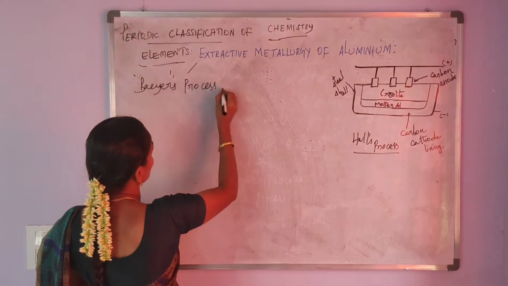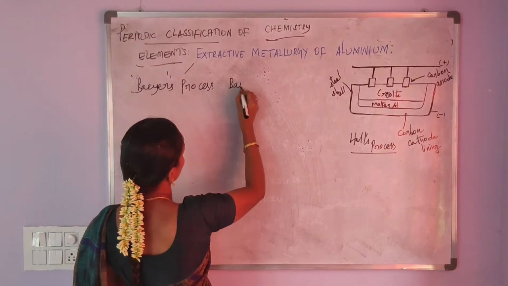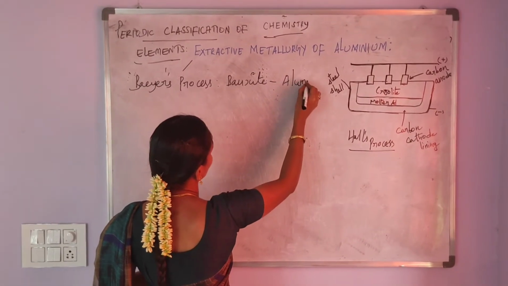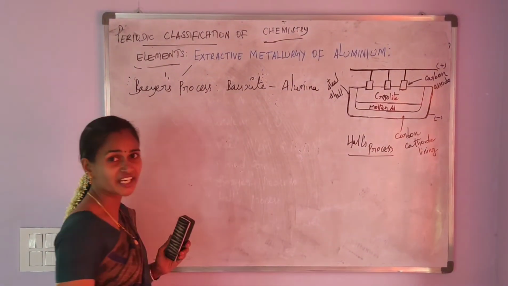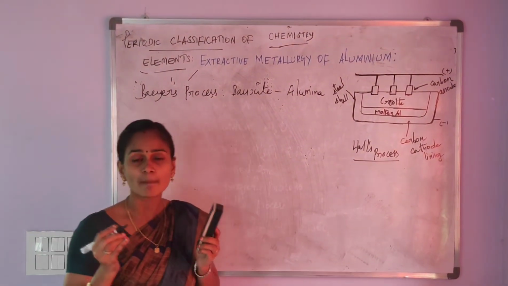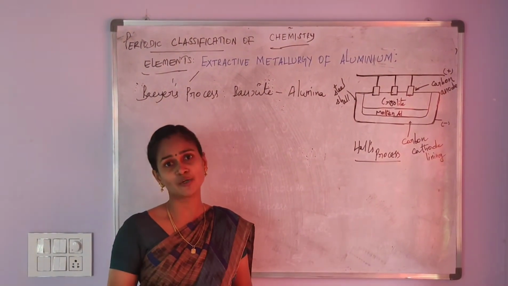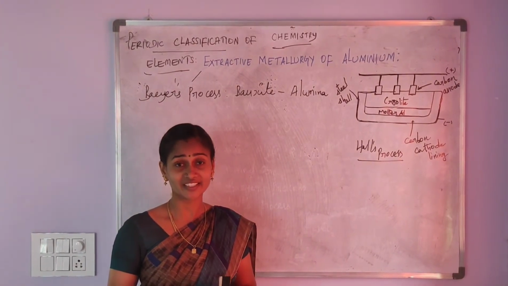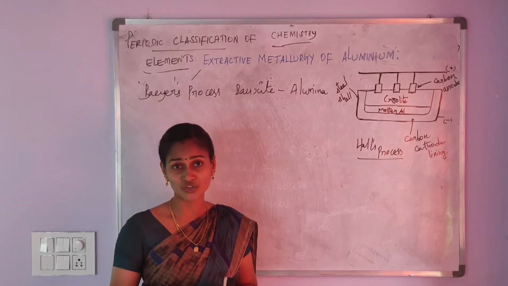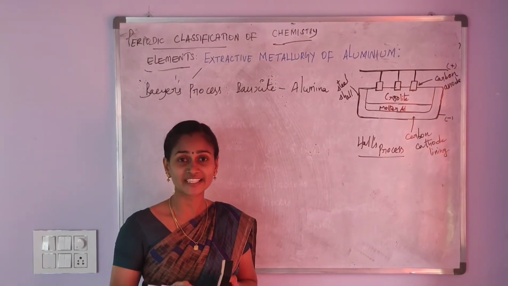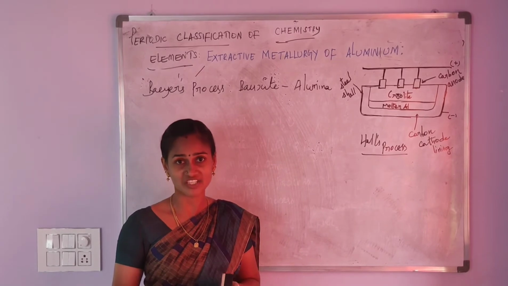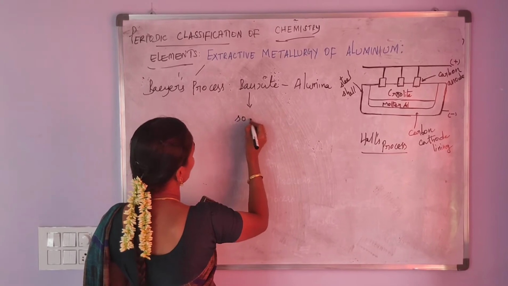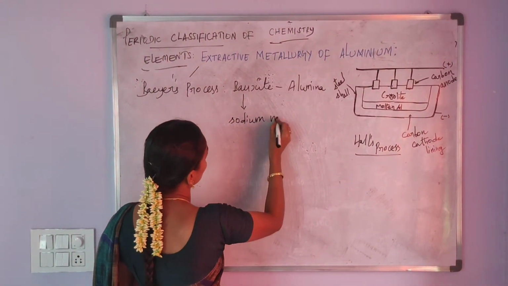Bayer's process. In this process, bauxite is converted into alumina. First of all, the bauxite ore is finely powdered. Finely powdered bauxite ore is heated with a strong caustic soda solution at 150 degrees Celsius under pressure. Bauxite ore is converted into sodium meta-aluminate.